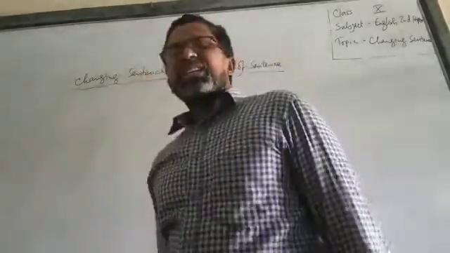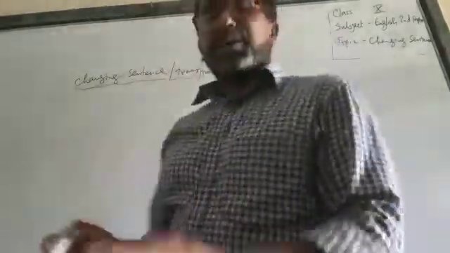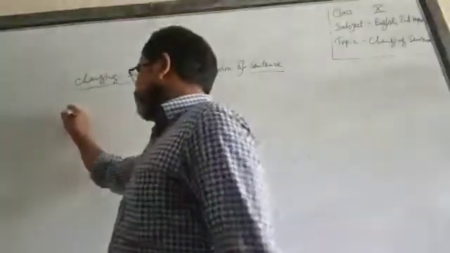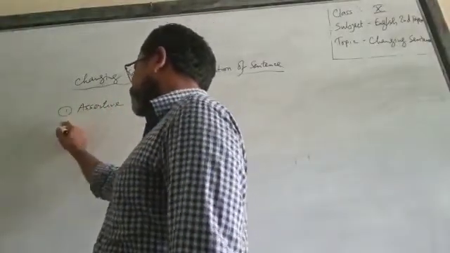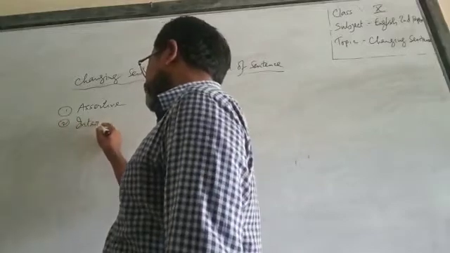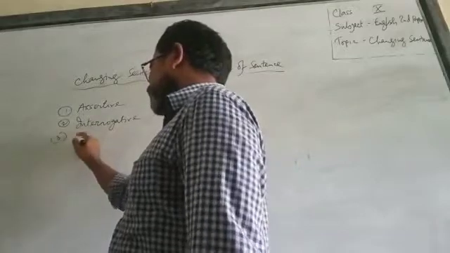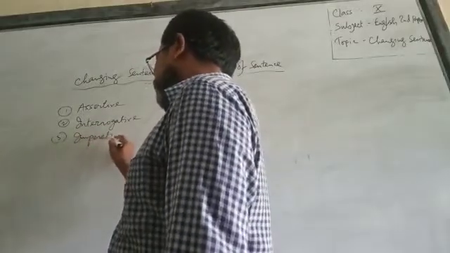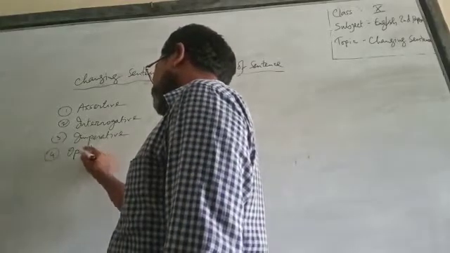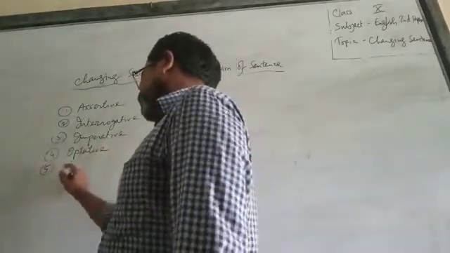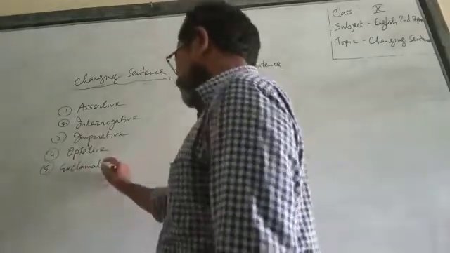According to the meaning, there are 5 kinds of sentences. Number 1, assertive. Number 2, interrogative. Number 3, imperative. Number 4, optative. And number 5, exclamatory.